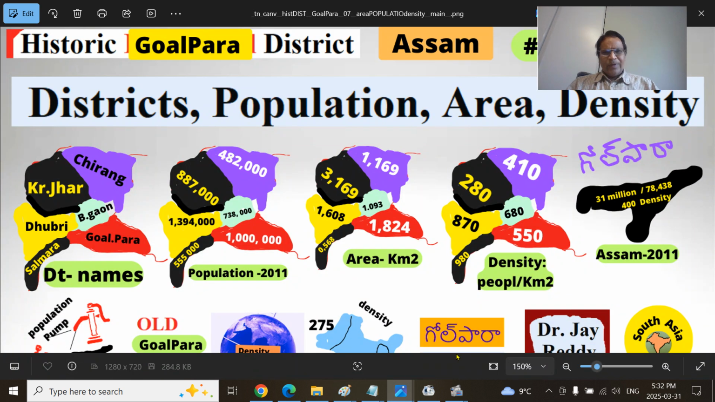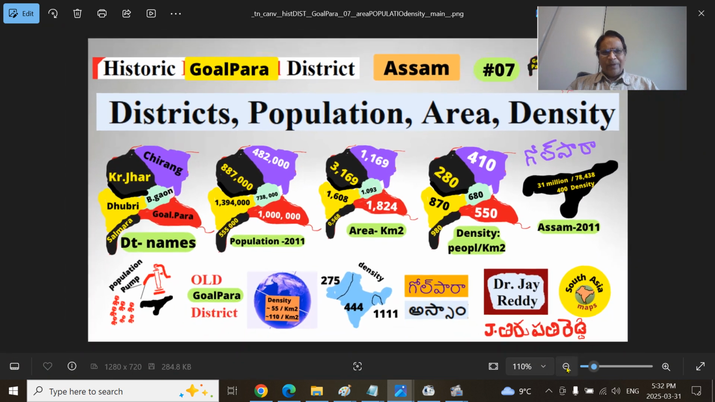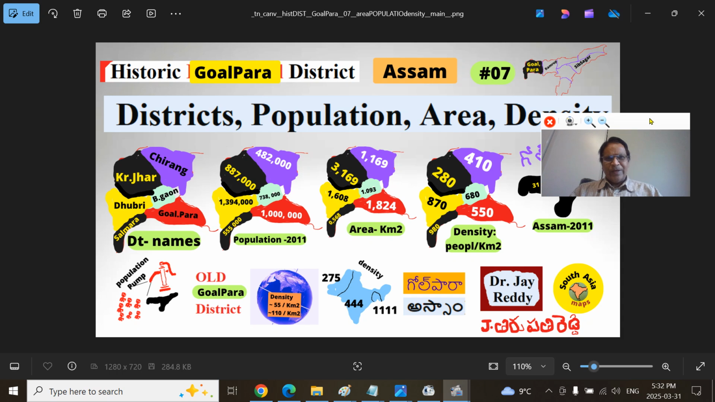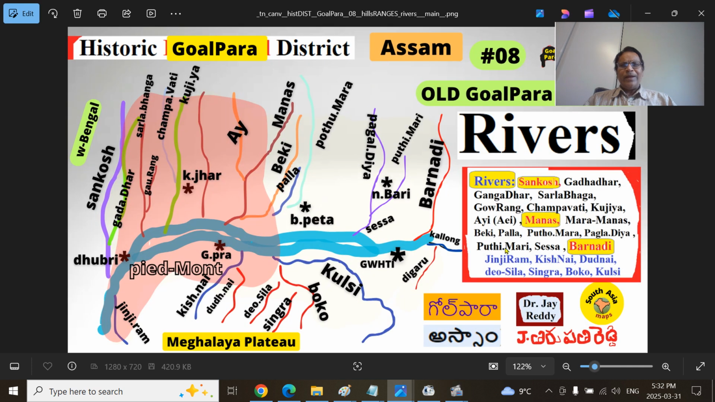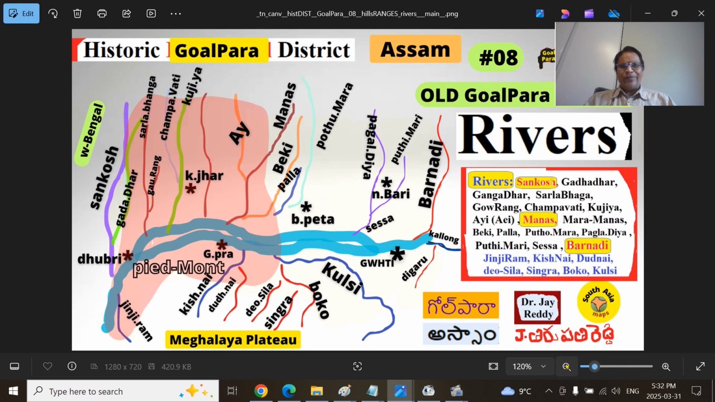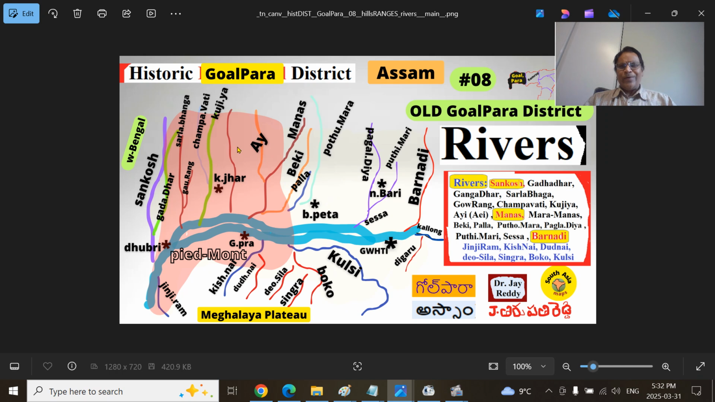So in broad, today we talked about the population pump, the districts, and the population area density of the historic Goalpara district. And in the next, we look at very important geographic features, the rivers in the historic Goalpara district.